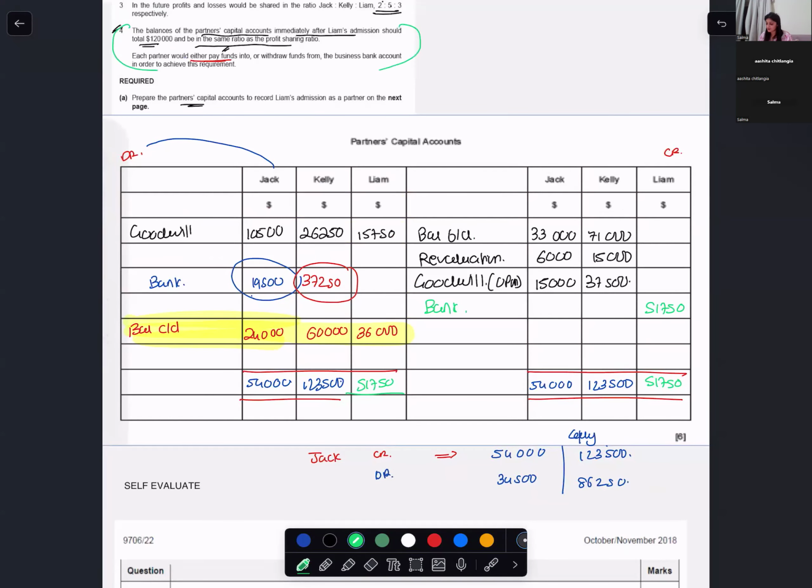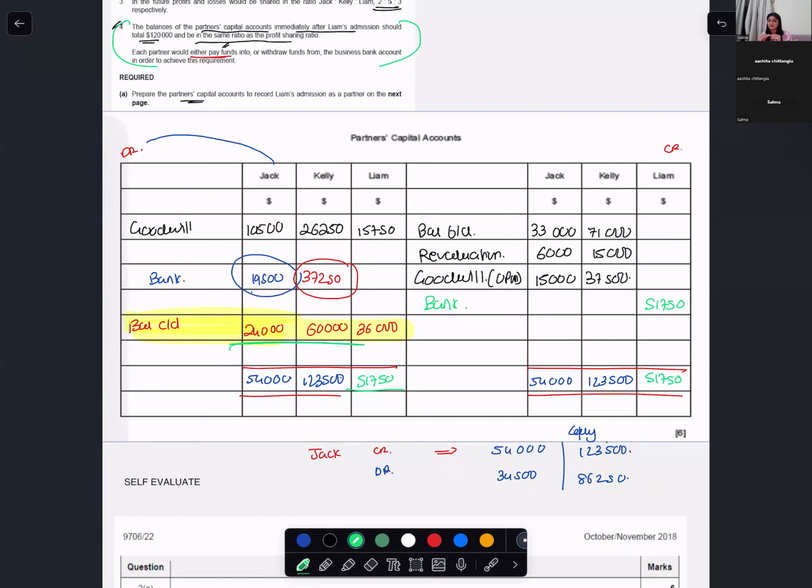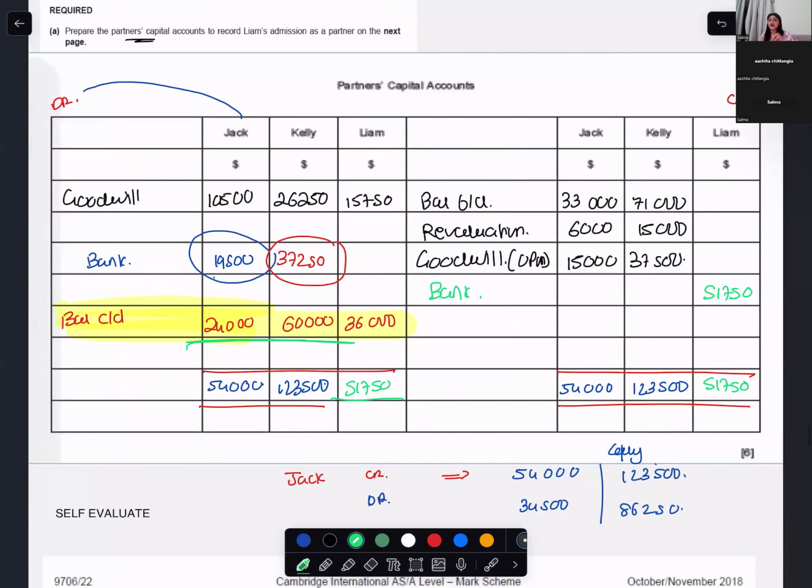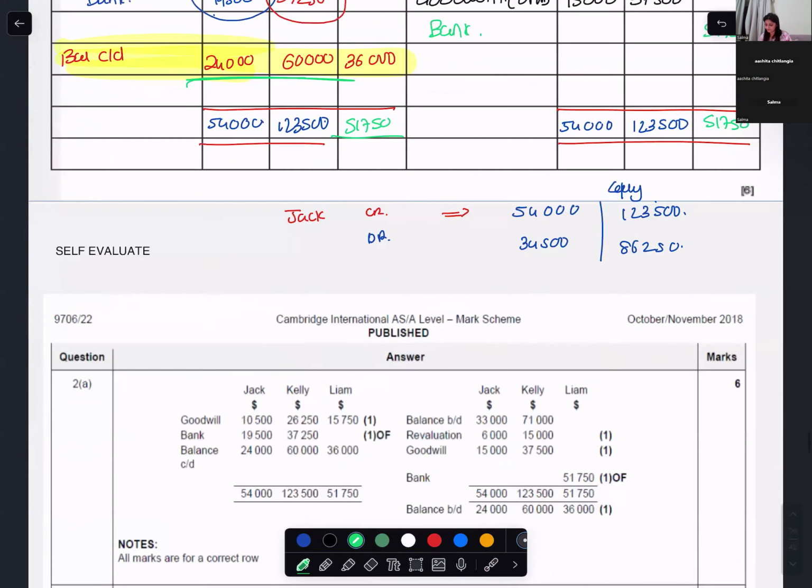That the closing balance should total up to 120,000, and this 120,000 would be a split of the new profit sharing ratio. And to achieve this balance, either you bring money or take out the money. We don't care. The balancing figure has to be adjusted through the bank account.